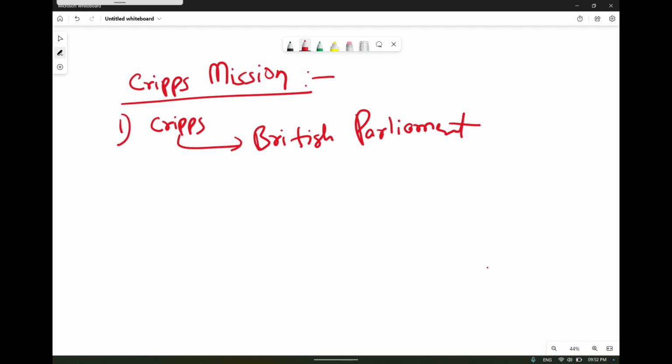He came with a draft declaration on the proposal of the British government into India. These proposals were to be adopted at the end of the Second World War. The proposal was such that after the Second World War, there will be a Congress and a separate Muslim League, and according to this proposal, the Constitution of India was to be framed by a constituent assembly of the Indian people only, and the Constitution should give India a dominion status.